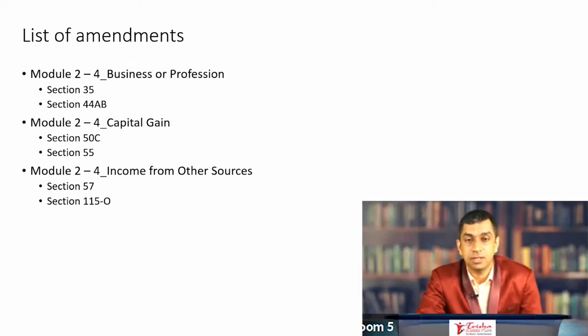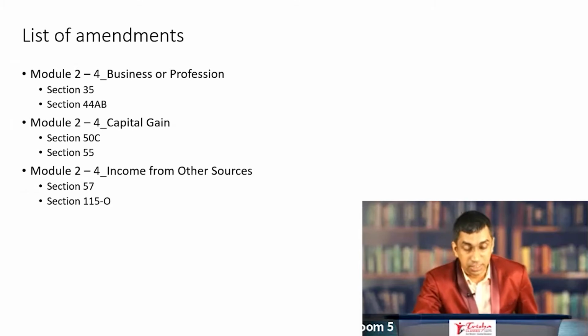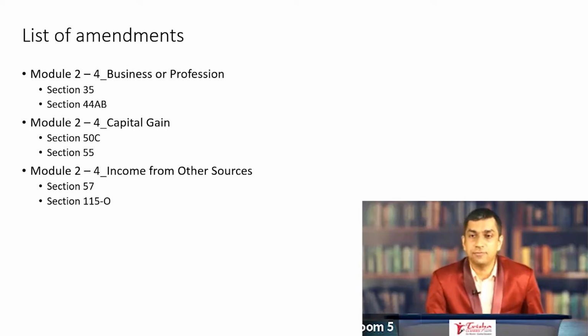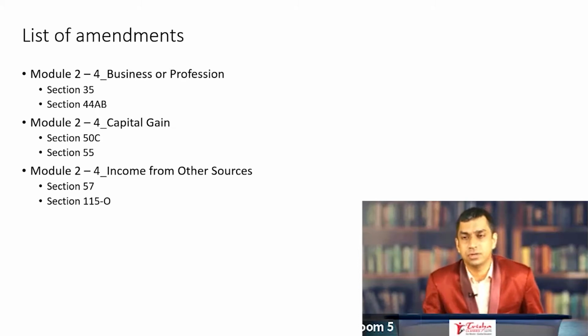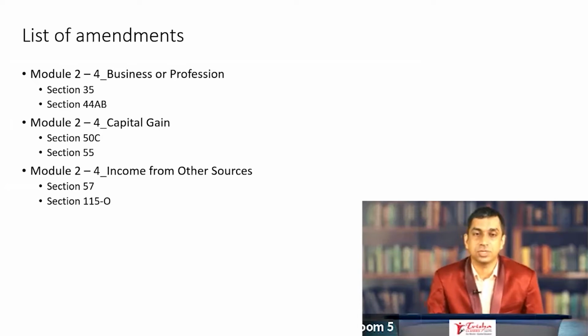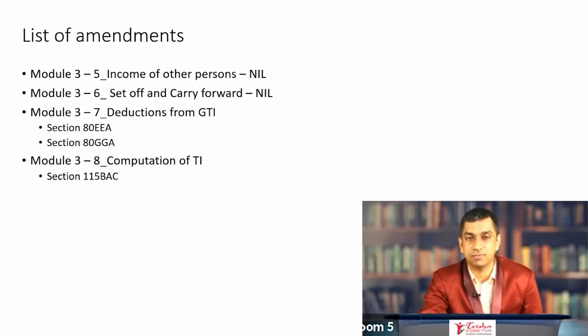Capital gains, almost a certainty in every CA intermediate exam, a large problem rather on capital gains. 50C, a very important amendment has taken place. Slight change in the figures, but it has got consequences. Section 55 has changed. Income from other sources, another landmark change where now they have brought to tax income from dividends, and at CA intermediate level where a question on computation of total income is once again a certainty as question number 1. You can expect questions to be asked on section 57 and section 154.